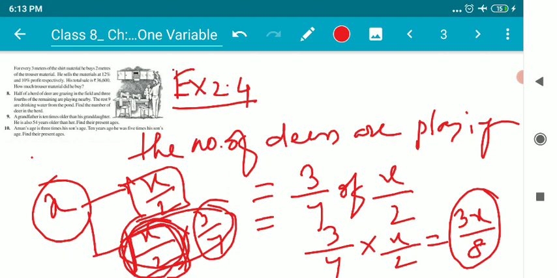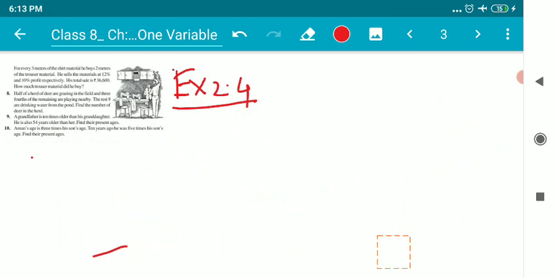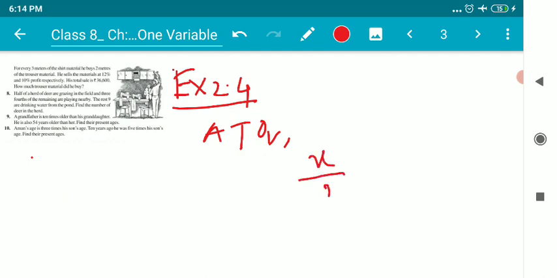So children, according to the question, x by 2 were remaining, and out of x by 2, 3x by 8 are playing.